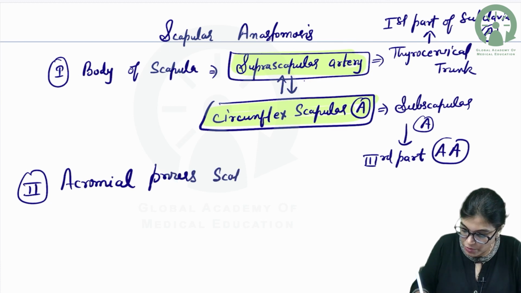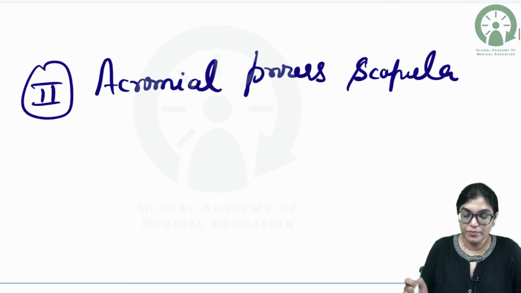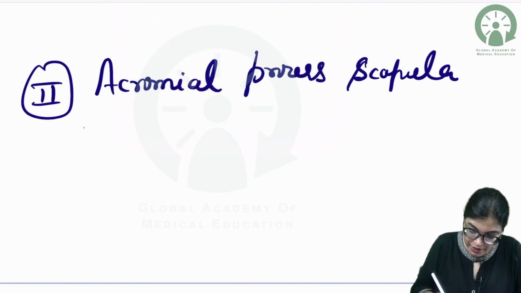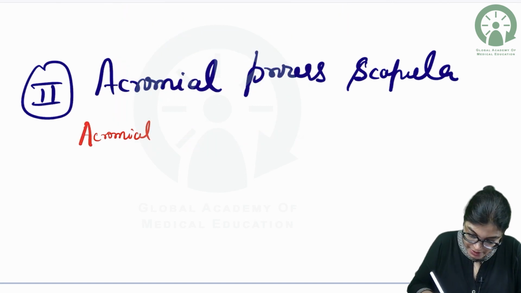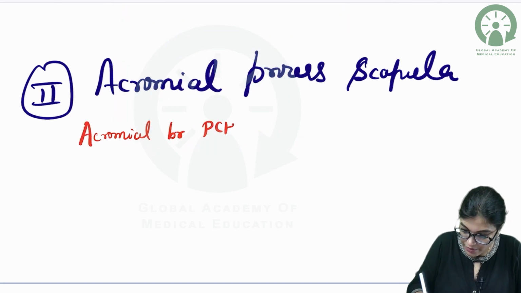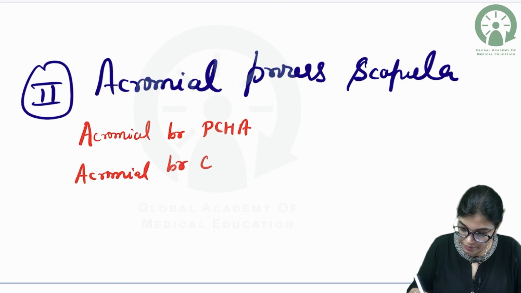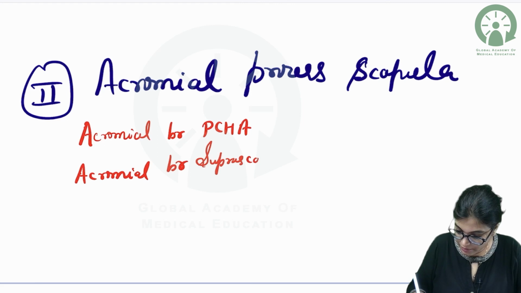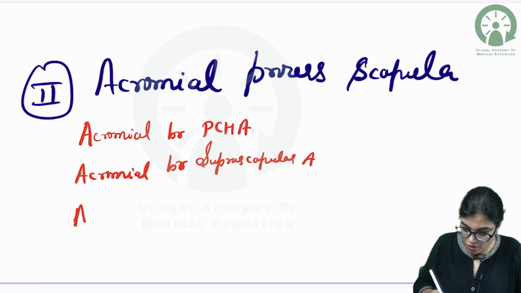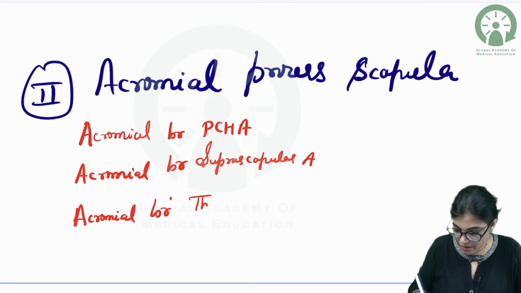At the level of the acromial process of the scapula, the anastomosis is taking place between three arteries: the acromial branch of the posterior circumflex humeral artery, the acromial branch of the suprascapular artery, and the acromial branch of the thoracoacromial artery.